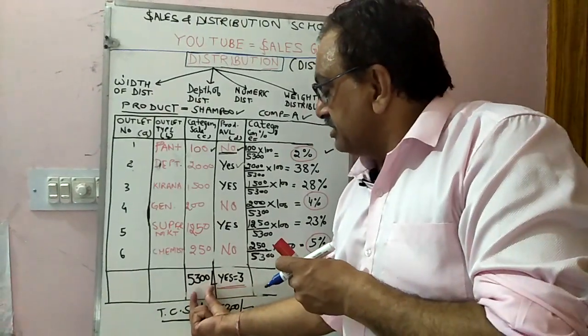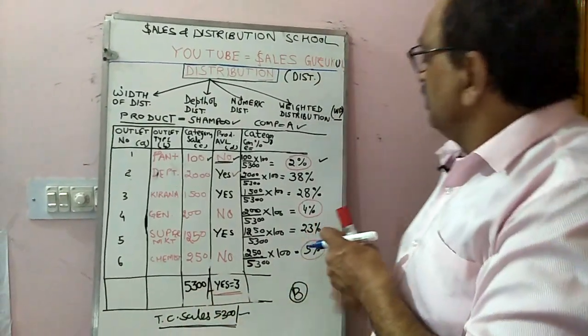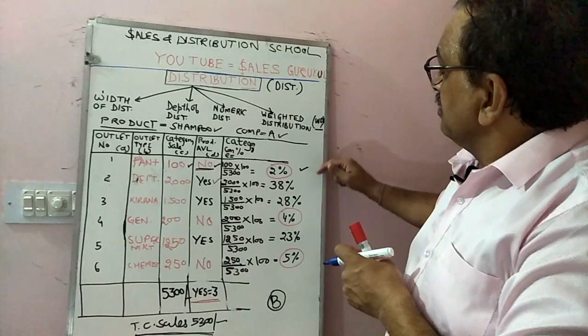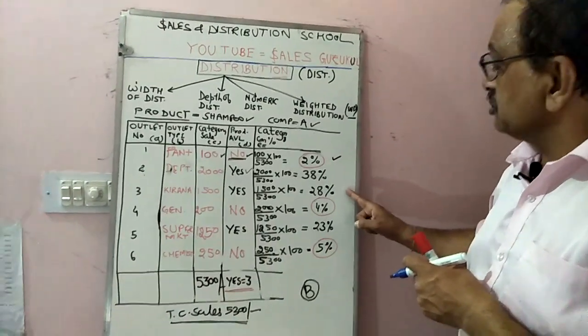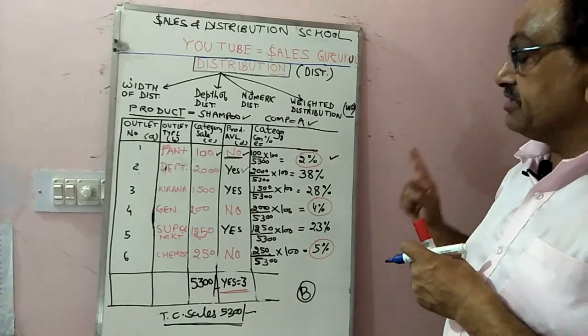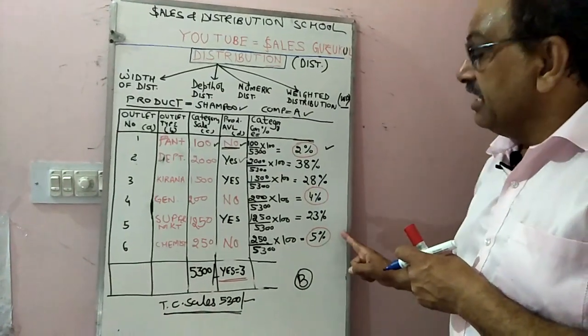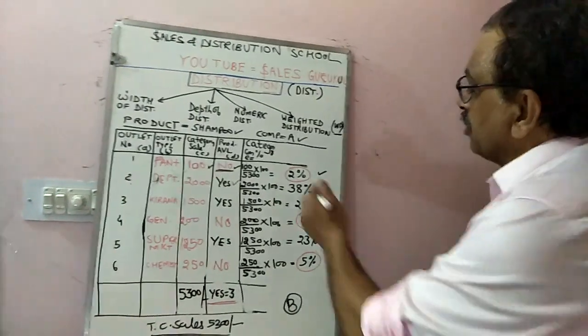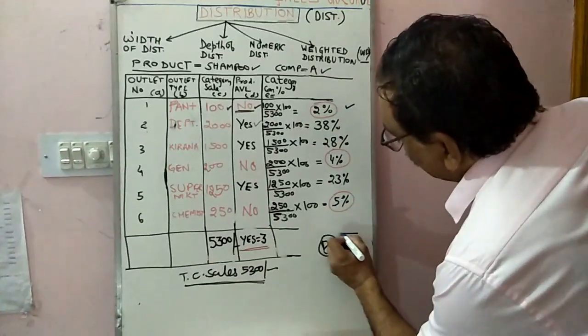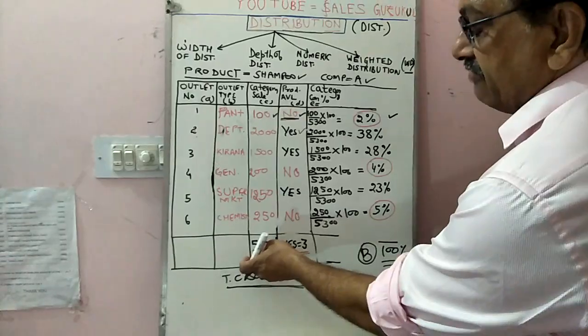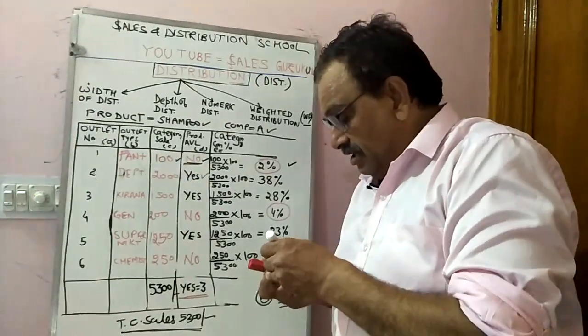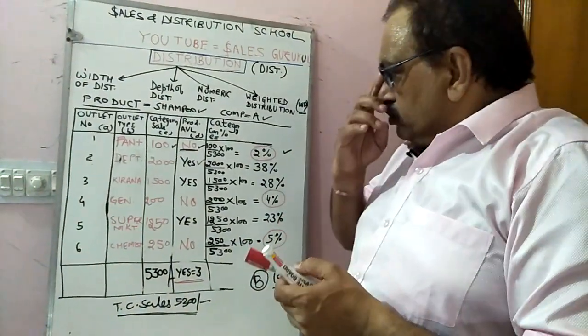So if there is a sale of 100% in the town, then Pan Plus outlets contribute 2%, departmental store 38%, Kirana store 28%, general store 4%, supermarket 23%, and chemist 5%. The total of all these percentages should come to 100%, because 100% of the sale is 5300 rupees.